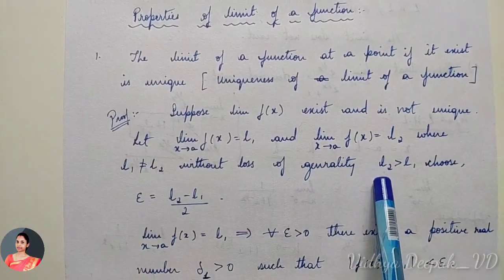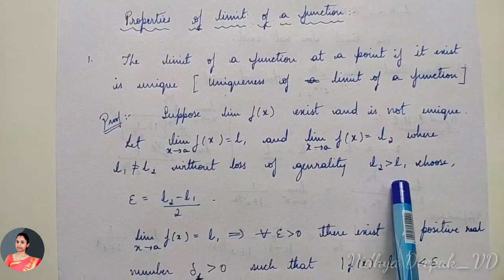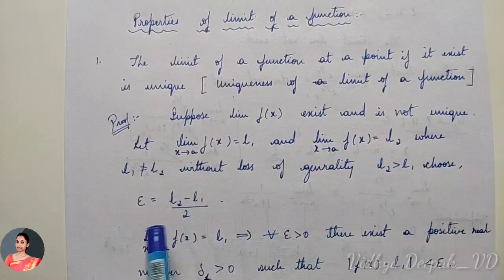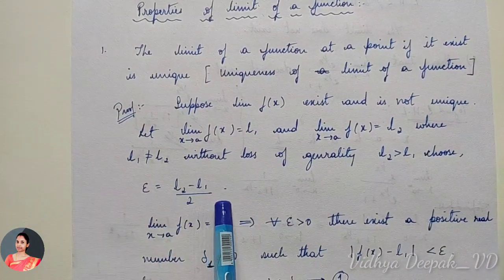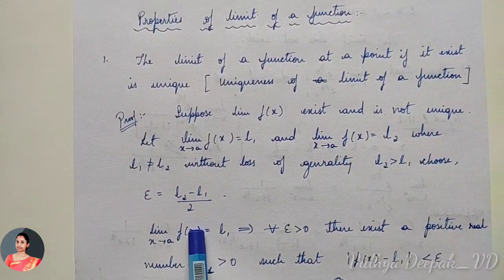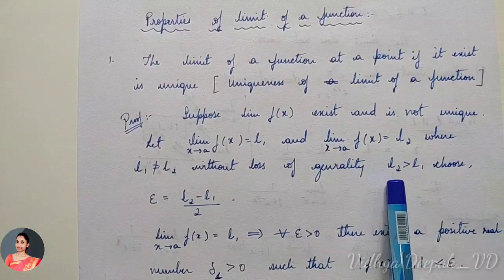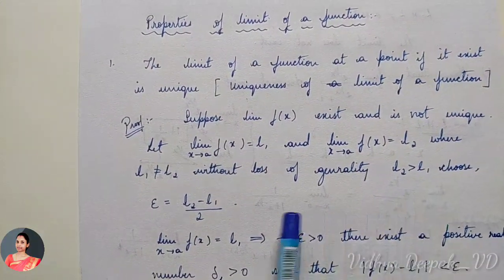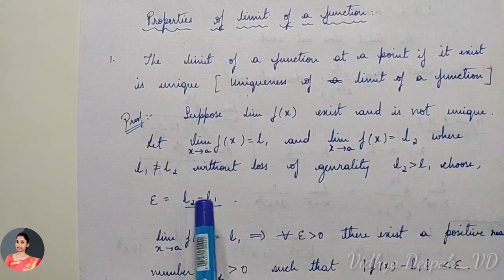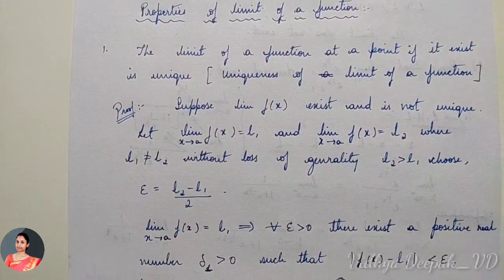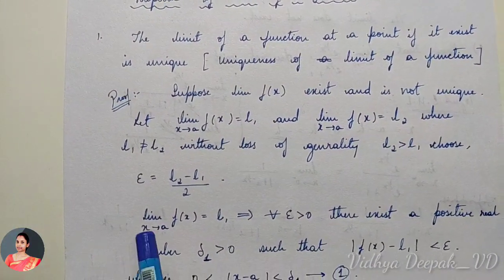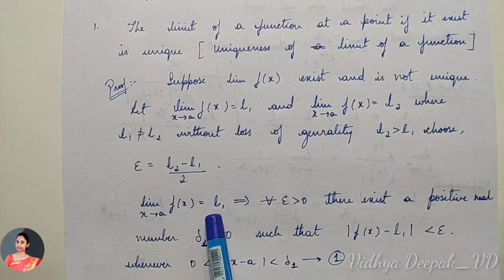Without loss of generality, we can say that L2 is greater than L1. Choose epsilon equal to (L2 minus L1) divided by 2. We will assume that L2 is greater than L1, as well as epsilon equal to (L2 minus L1) divided by 2. Okay, so now limit x tends to a, f of x is equal to L1.